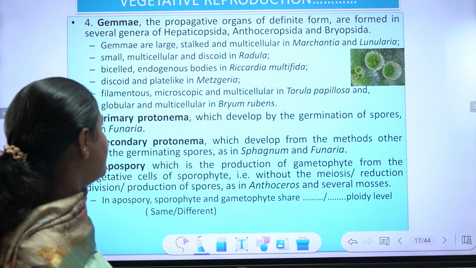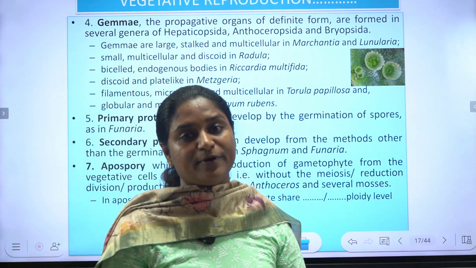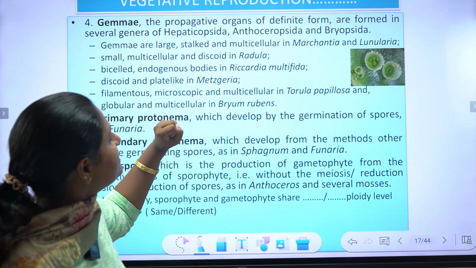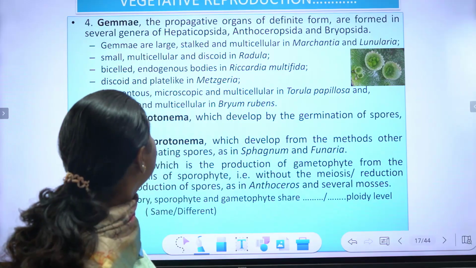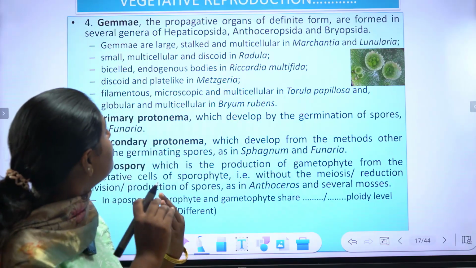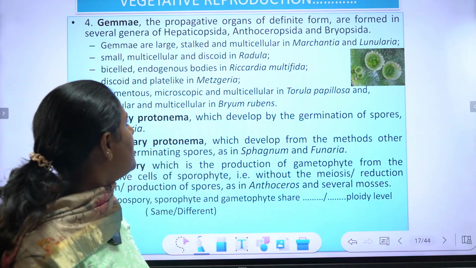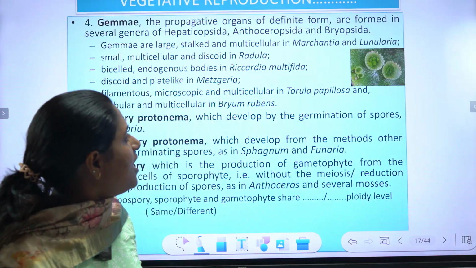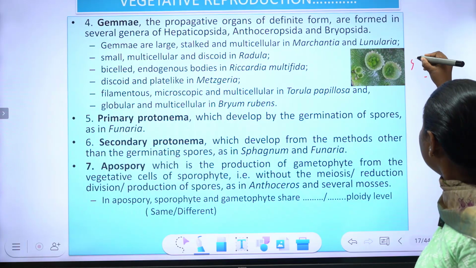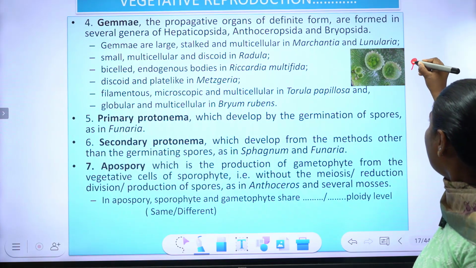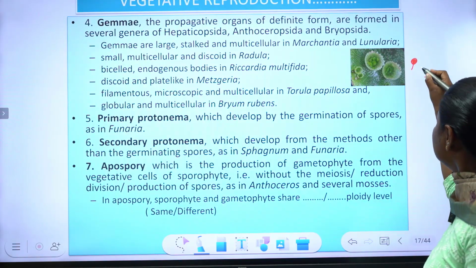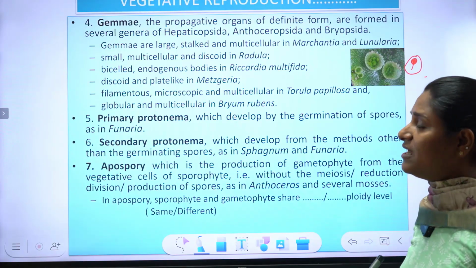ജെമ്മെ ഒരു ഇമ്പോർട്ടൻറ്റ് പോർഷനാണ്. ബ്രയോഫൈറ്റ്സിലെ മീൻസ് ഓഫ് വെജിറ്റേറ്റീവ് റിപ്രൊഡക്ഷൻ ആണ് ഇമ്പോർട്ടൻറ്റ് പോയിന്റ്. That is gemmae. The propagative organs of definite forms are formed in several genera of Hepaticopsida, Anthocerotopsida and Bryopsida. Gemmae are large, stalked and multicellular in Marchantia. Certain tubular structures which are having the potential to develop to a new individual. These tubular structures are called gemmae.